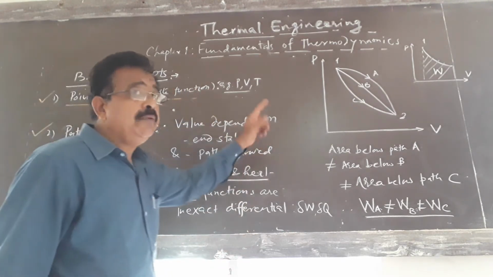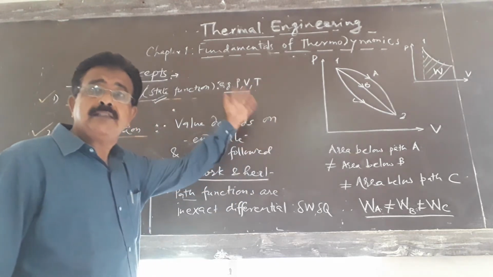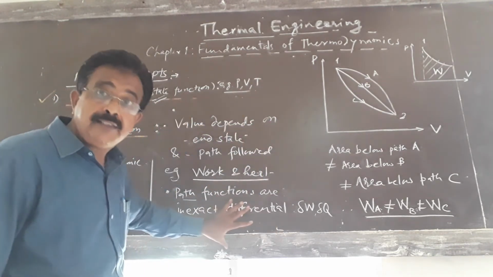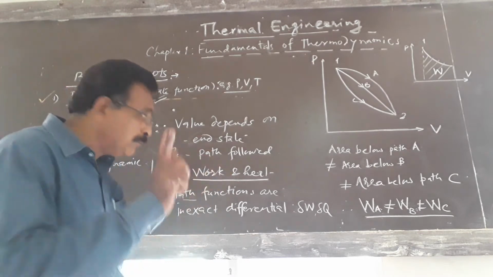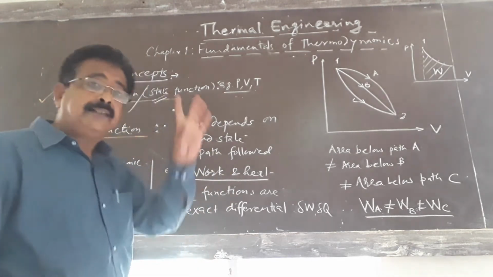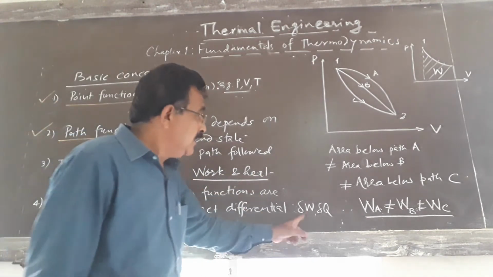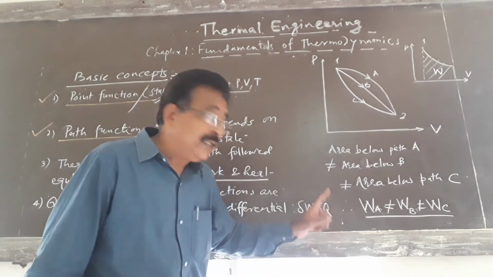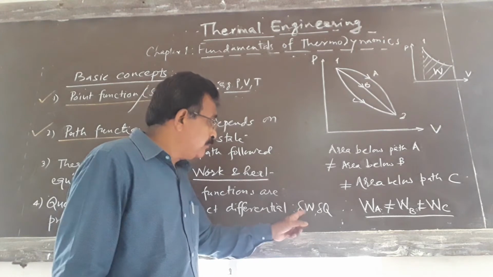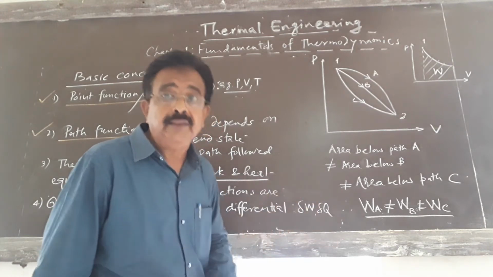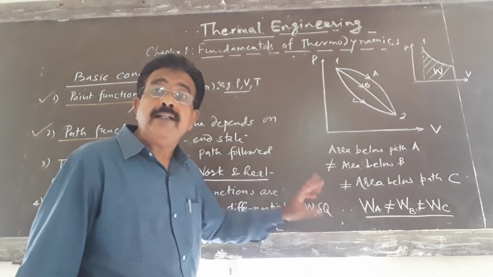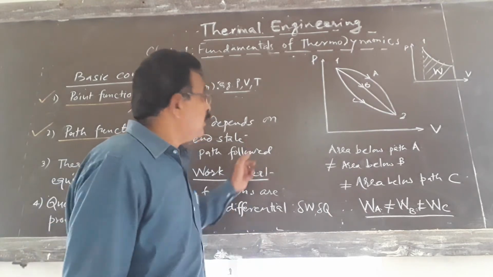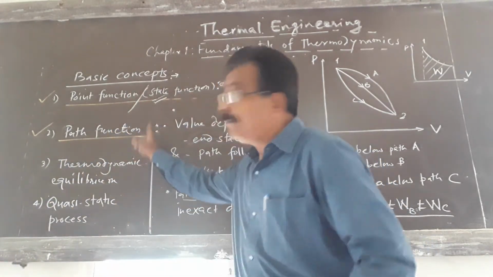Change in volume is V2 minus V1, change in pressure is final pressure minus initial pressure. But work and heat are not state functions, they are path functions, and they are inexact differentials, written as delta W or delta Q, the differential of work or the differential of heat. That is, they are represented by delta. This was about the path function.